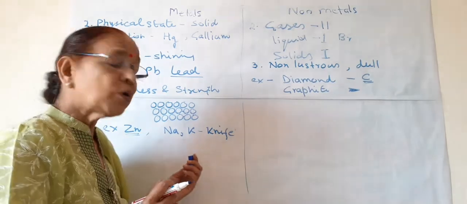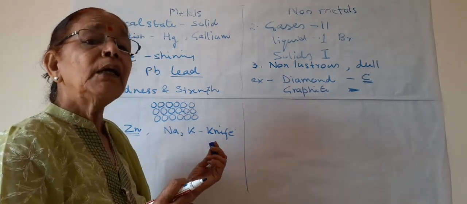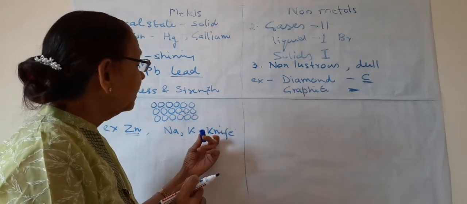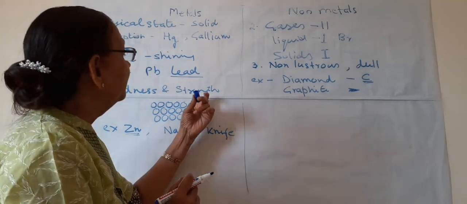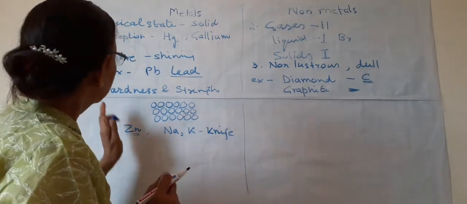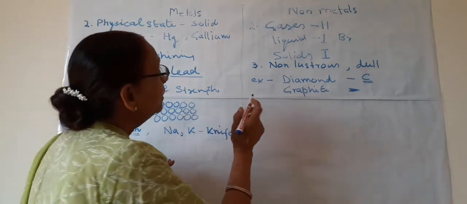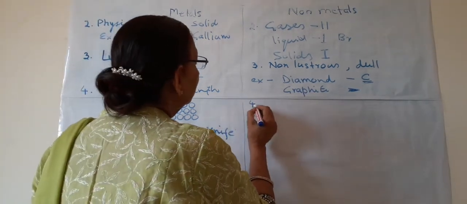Even lithium also, sodium, potassium, lithium, they are soft and they can be cut by a knife, and they are not so strong. So this is the hardness and strength of metals. And here, what is here?